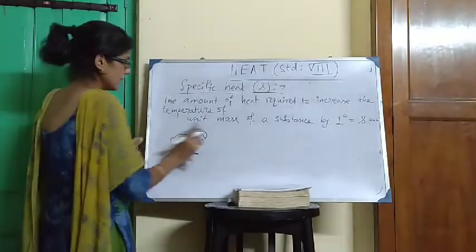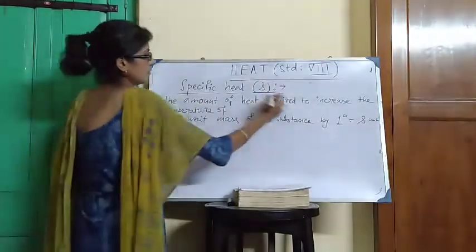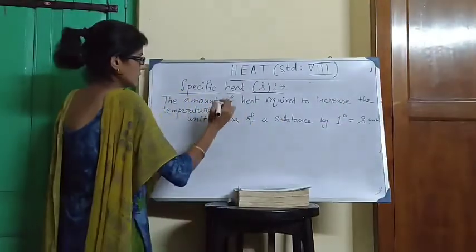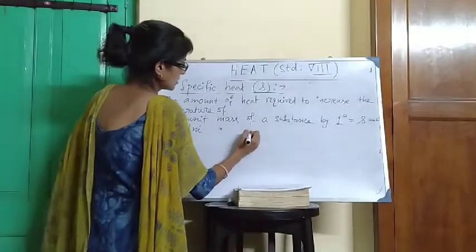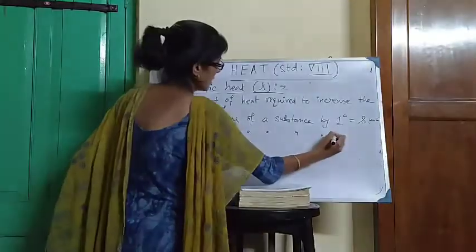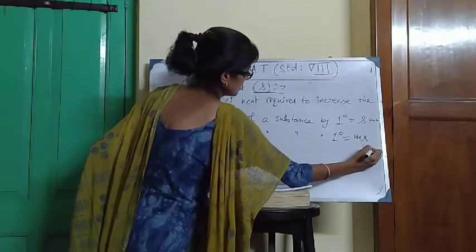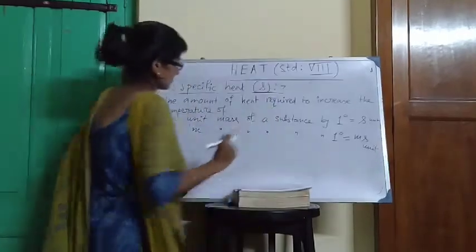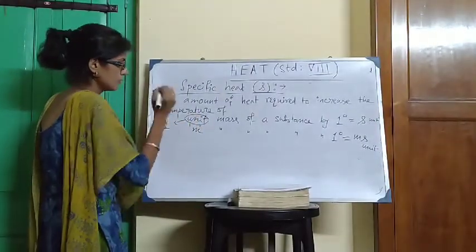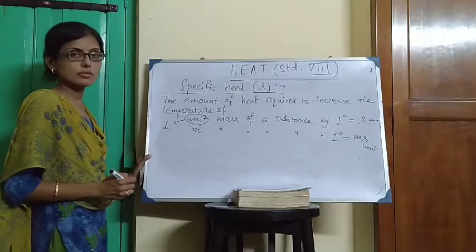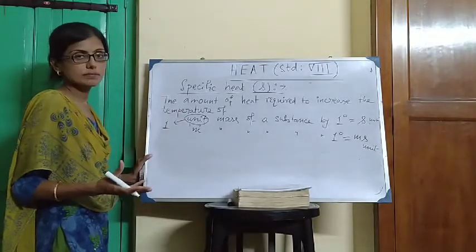Right. So apply unitary method. That amount of heat required to increase the temperature of m mass of a substance by 1 degree is equal to ms unit. This unit mass means the numerical value is 1 gram or 1 kg, depending on the system of unit that we are using.